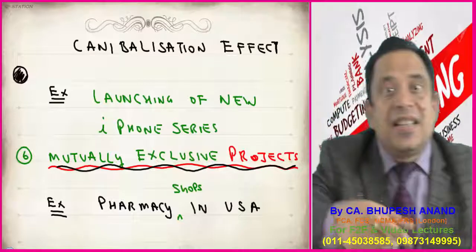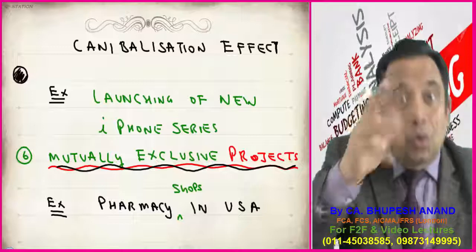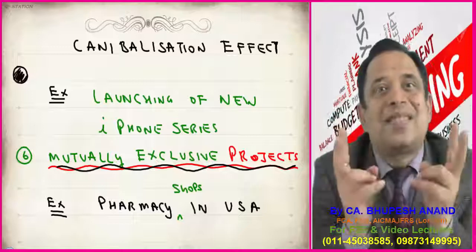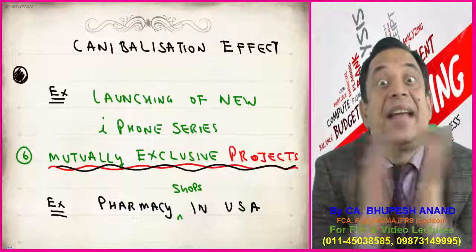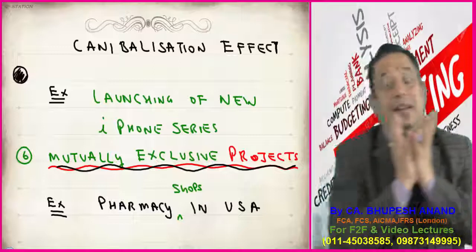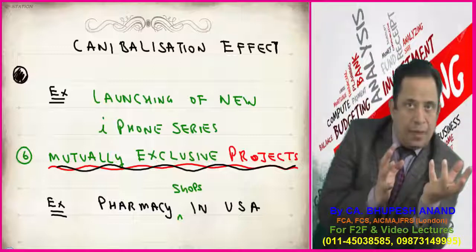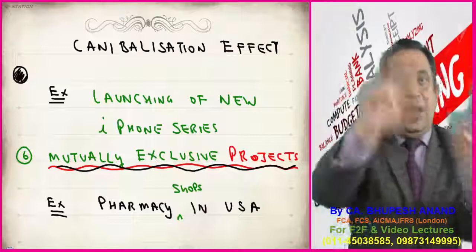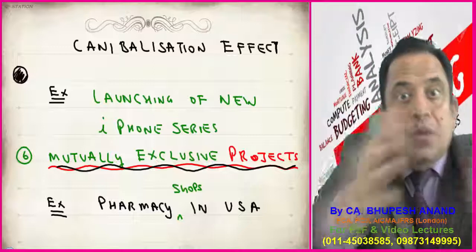Even in a dice, either I will get 1, 2, 3, 4, 5 or 6. I cannot get two numbers. So head and tail are mutually exclusive. It means acceptance of one project automatically means rejection of another. I cannot accept both the projects.